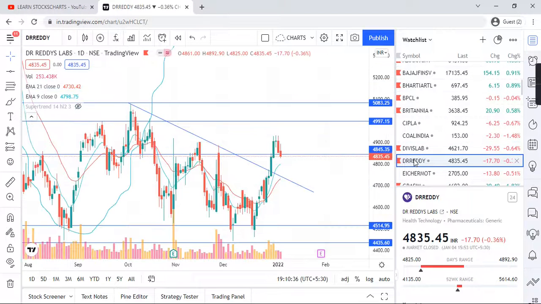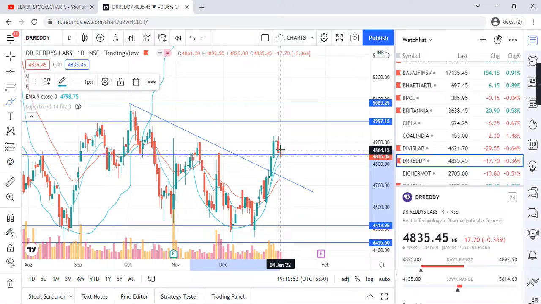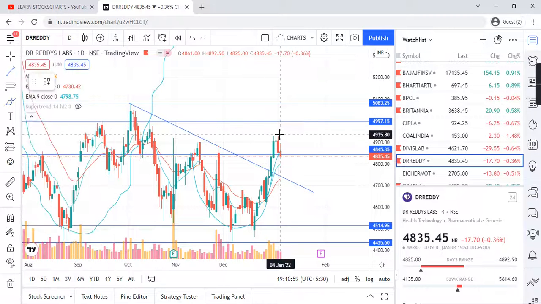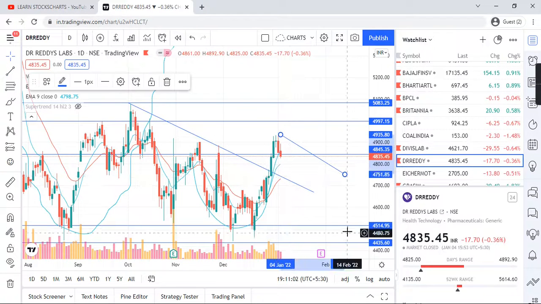Dr. Reddy. Dr. Reddy is in cup shape pattern, guys. If you see, let me draw the cup shape for you guys. Fine, let's see if it moves downward. The channel will come like that, something like that.